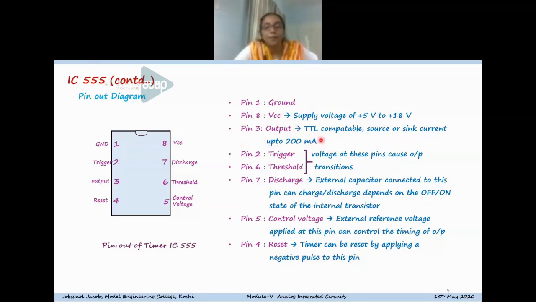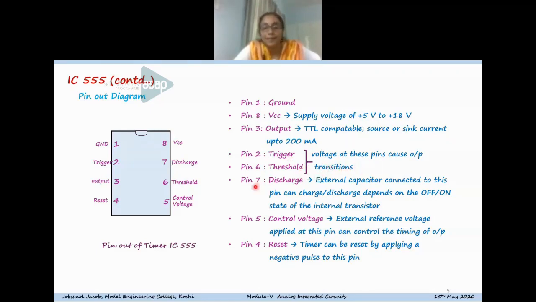Then the other pins, pin 2 and pin 6. Pin 2 is the trigger pin and pin 6 is the threshold voltage pin. These two pins actually determine the timing operations. The voltages at these pins cause output transitions, so they have a key role in the timing of the 555 timer.